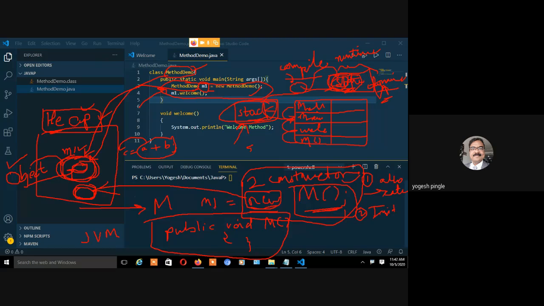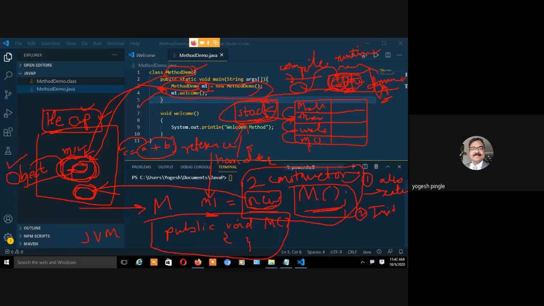Right? Now you will say, what is M1 then? Because new is going to create an object. So what is M? M is called a reference, or M is again called a handler. Where is this M1 going to be stored?